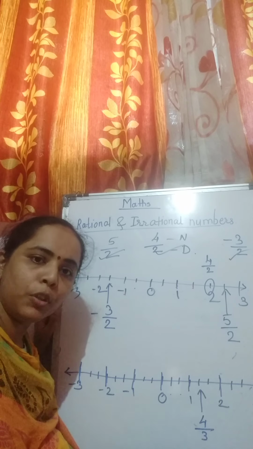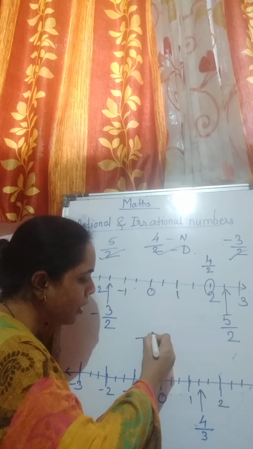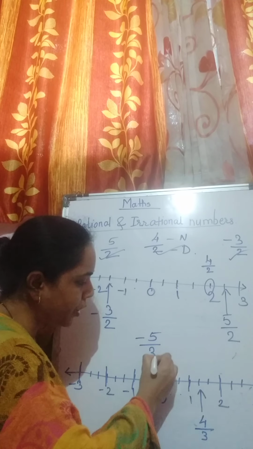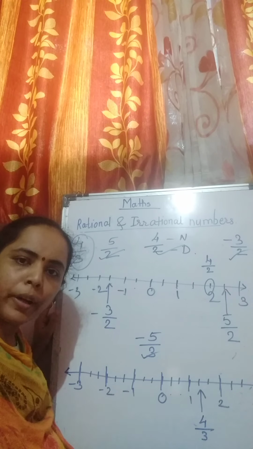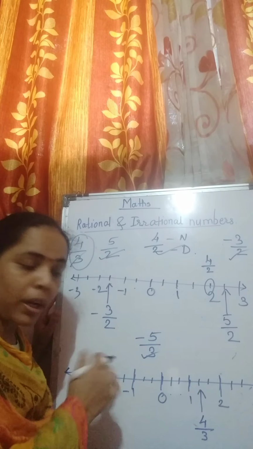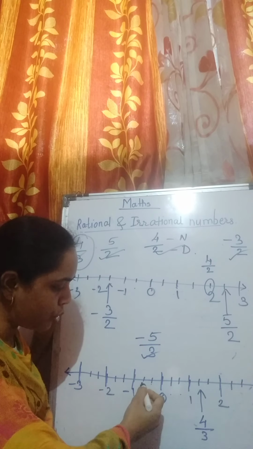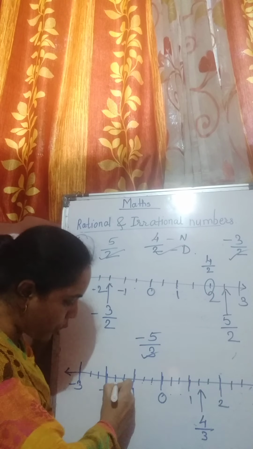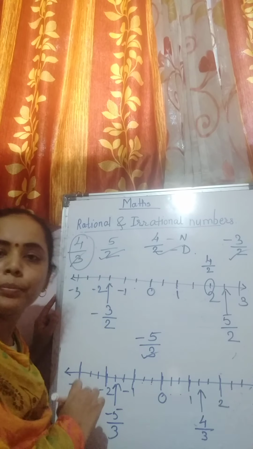Suppose now I have to show the number minus 5 upon 3. So 3 I have already divided. So my denominator part is over. Now my numerator is minus 5. So it's showing minus. So I'll go to the left side. 5 lines. 1, 2, 3, 4, 5. So here I will show my minus 5 upon 3.